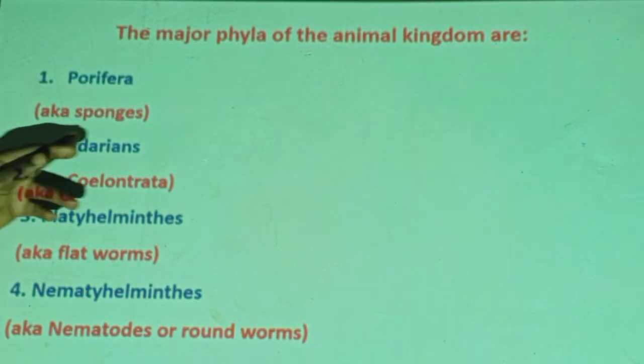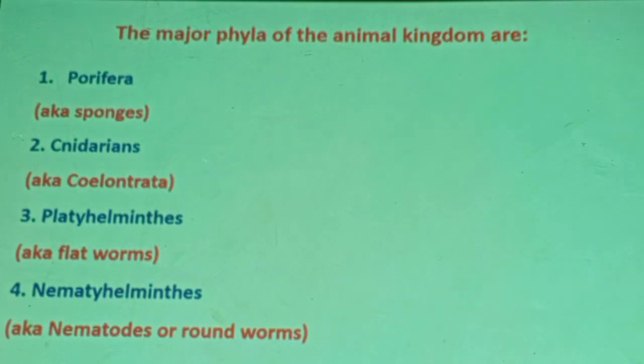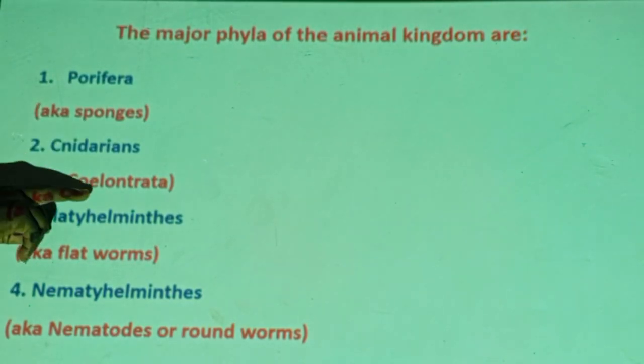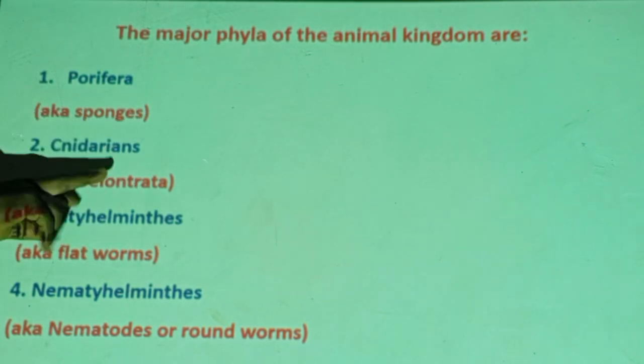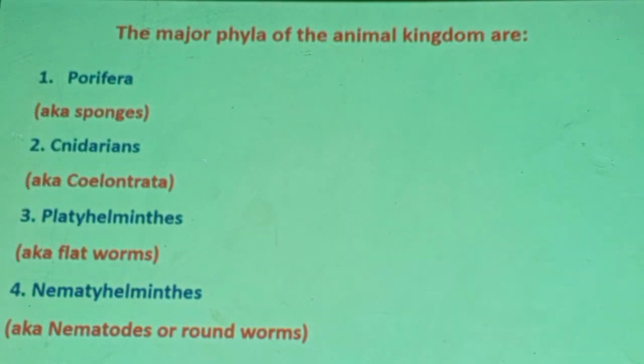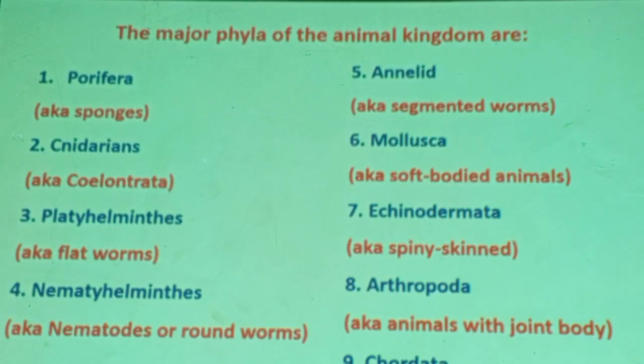The others are Cnidarians. Tissue starts from here. Cnidarians, also known as Coelenterata, the old name. These are the beauty of the ocean. They come in different colors. They may sometimes even resemble vegetation in the ocean or in the sea. Then Platyhelminthes, the flatworms. Nematohelminthes, roundworms, also known as nematodes. And the other groups of animals are in this dozen of phyla.